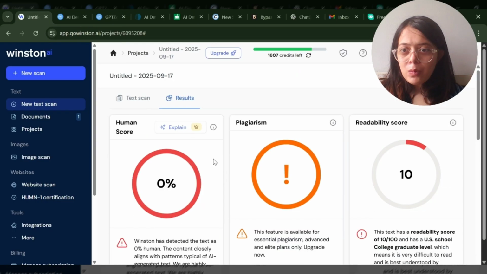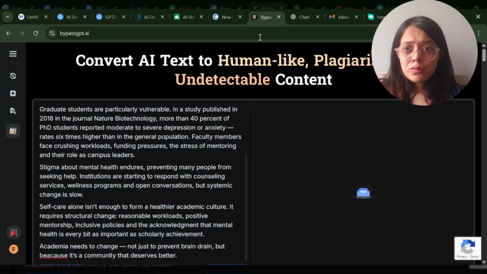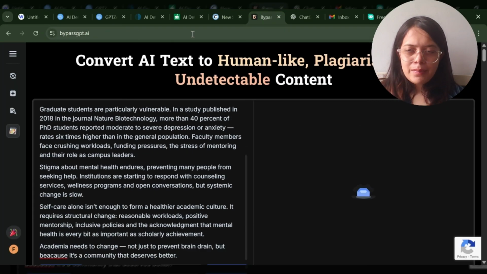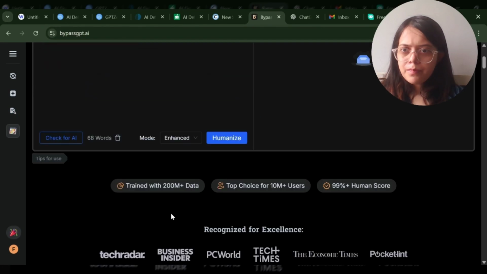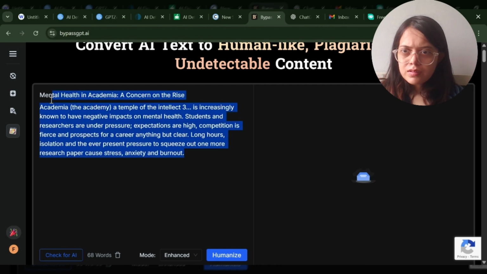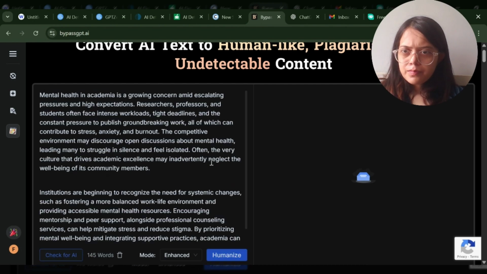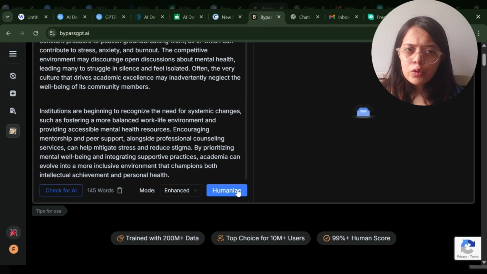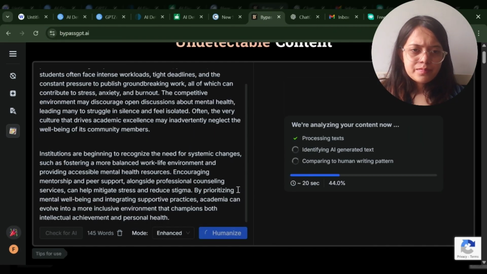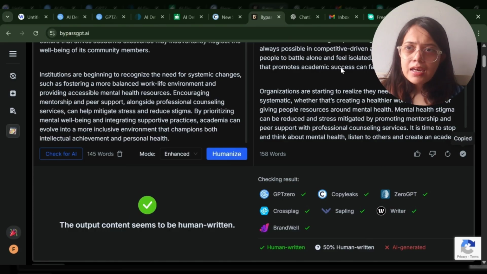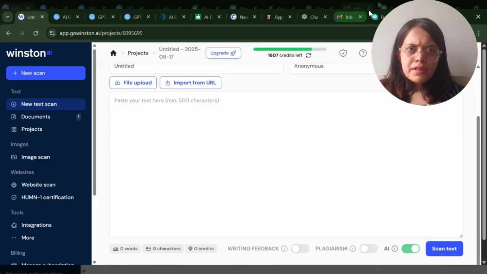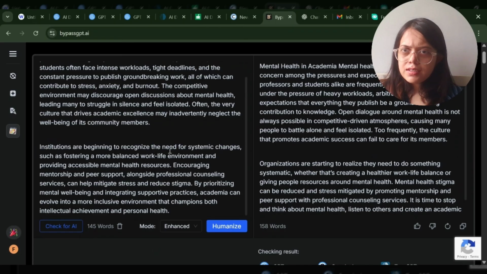So yeah, now I will humanize all this data through BypassGPT. Fine. So you can see this is BypassGPT, bypassgpt.ai. Now I'll paste the same text over here. Fine. I'll paste it. Now I'll humanize it. Fine. I have humanized it now. Now I'll copy this text and I will run it through the same AI tools which I used right now. So now I have copied the text from here, which I humanized using BypassGPT.